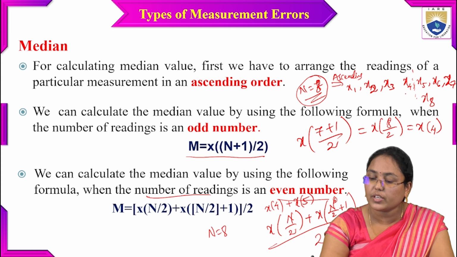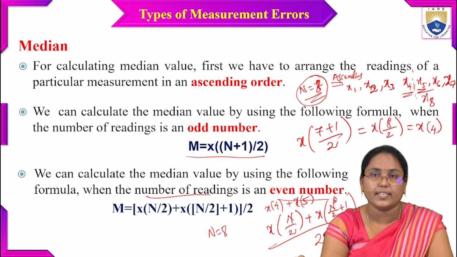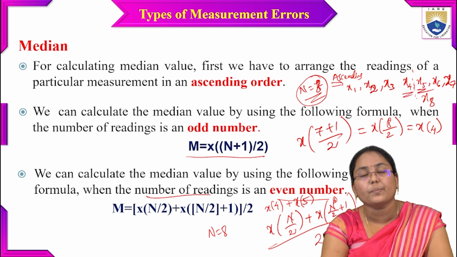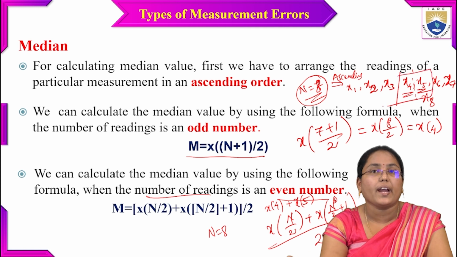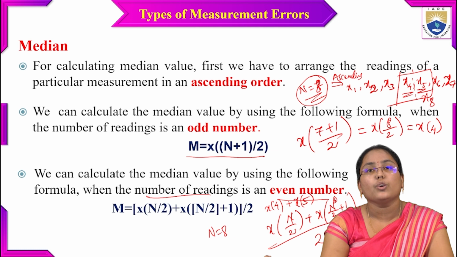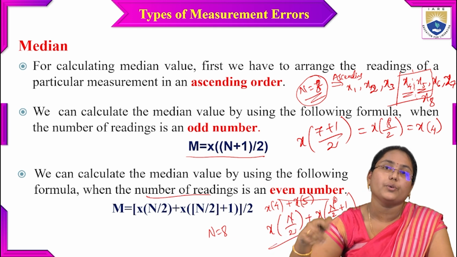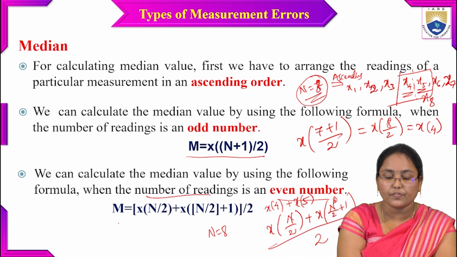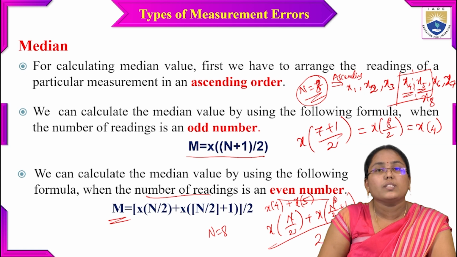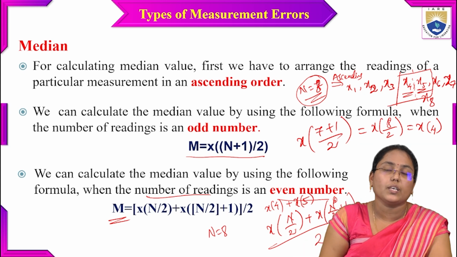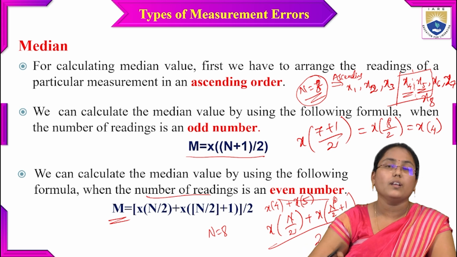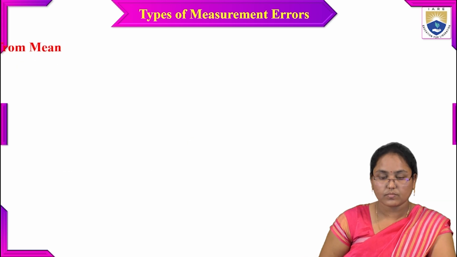The median value will be the average of both x4 and x5 values. That is, you pick the middle two values and take their average in order to find the median value. So this is the way to find the median of any number of readings, whether even or odd.